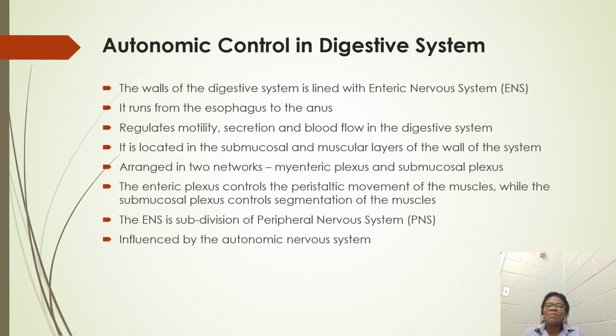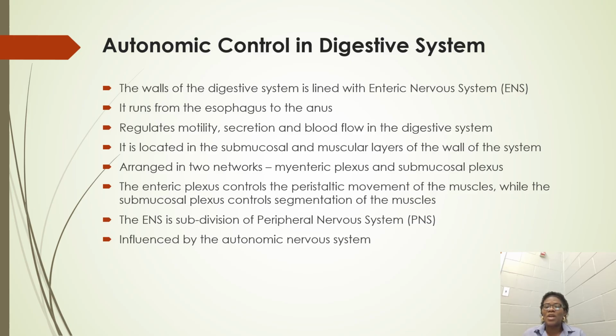But when they contract, they're not being told to. It's not an individual that determines the contraction or the relaxation of these muscles. It is involuntary. The contraction and relaxation of muscles within the digestive system is not controlled by the individual. It is an involuntary action.